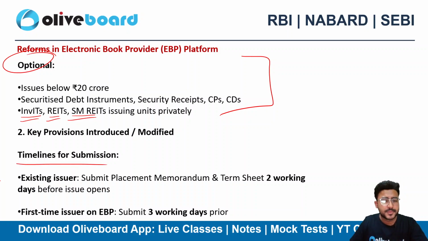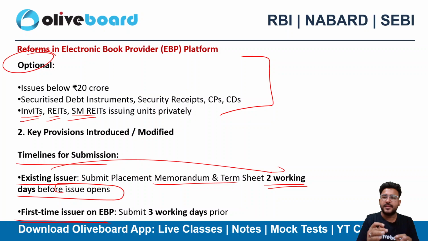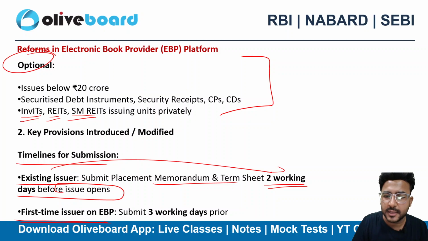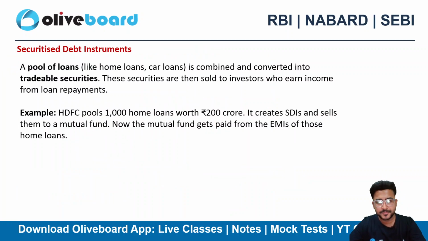Timelines for submission. The existing issuer needs to submit every required document 2 days before the issue opens. However, if you are using the EBP platform for the first time, there is a slight relaxation for you. They have given you 3 working days prior to the issue of the offer. If you have already issued securities on the EBP platform, then definitely 2 working days. If you are a first timer, then 3 working days are mentioned.